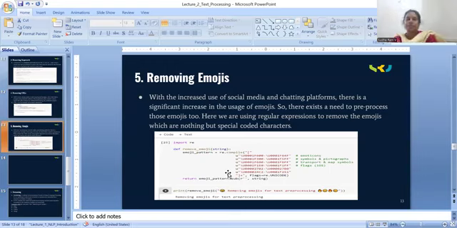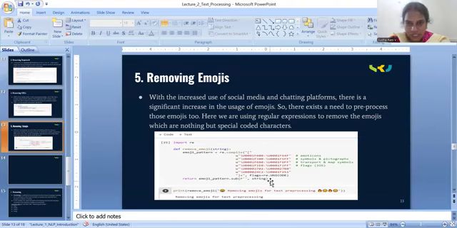Next step, removing emojis. With the increased use of social media and chatting platforms, there is a significant increase in the usage of emojis. So there exists a need to pre-process those emojis too. Here we are using regular expressions to remove the emojis, which are nothing but special coded characters. To remove the emojis, we are again using a function called remove emoji. This is a simple function.